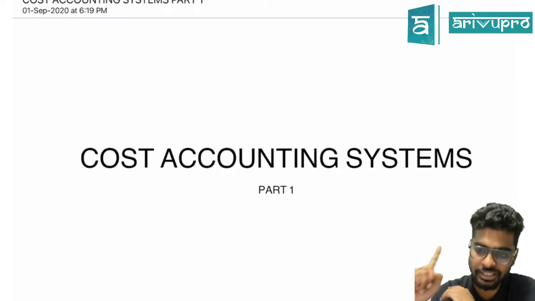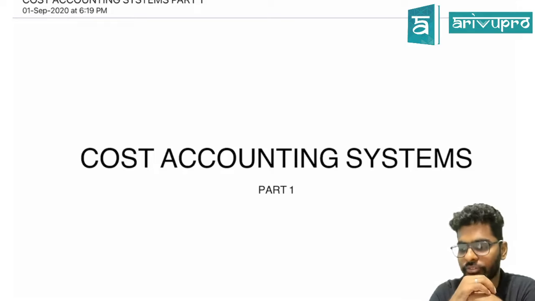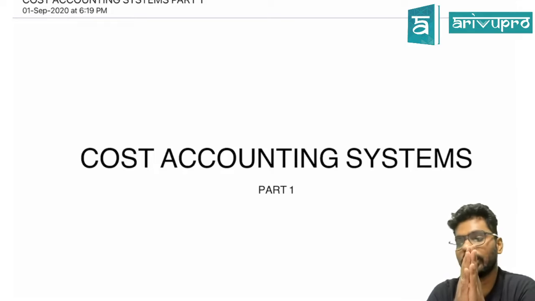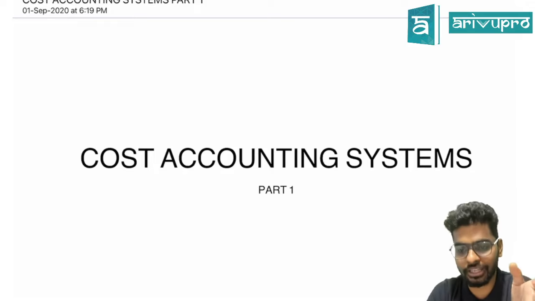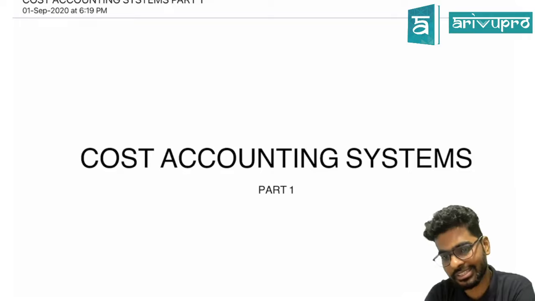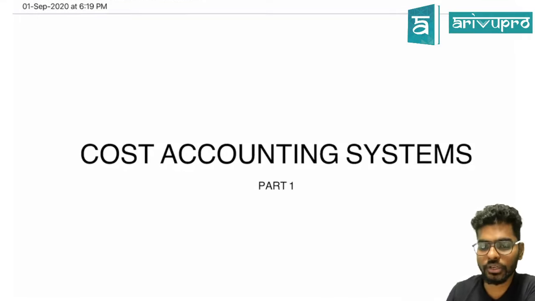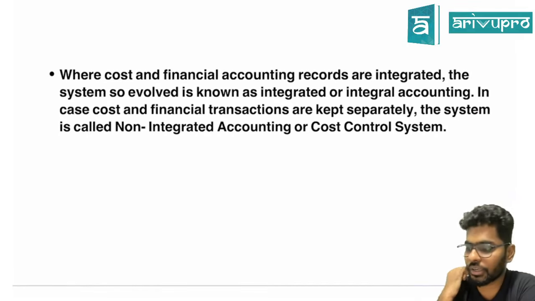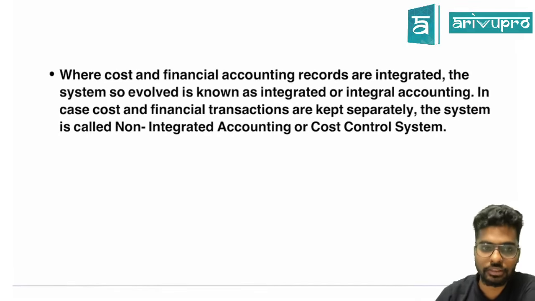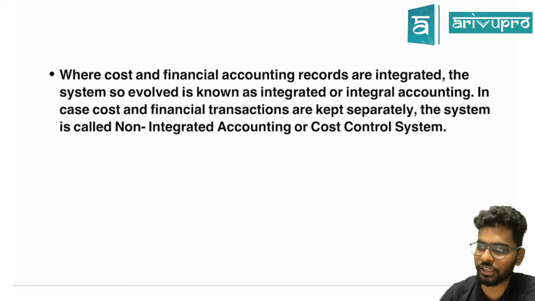That is, I'm maintaining just one kind of accounting for both costing as well as the financial accounting. Now, what is non-integrated? That means they are two separate accounting. That is, costing is separate and financial accounting is separate. Guys, are you clear? So see here, when cost and financial accounting is integrated, the system is called as integrated accounting, and when you keep the transactions separately, we call them as non-integrated.